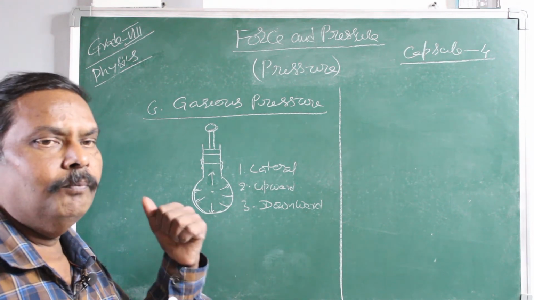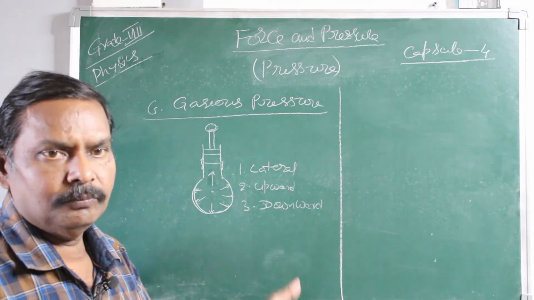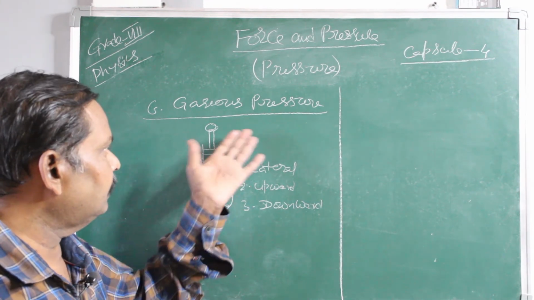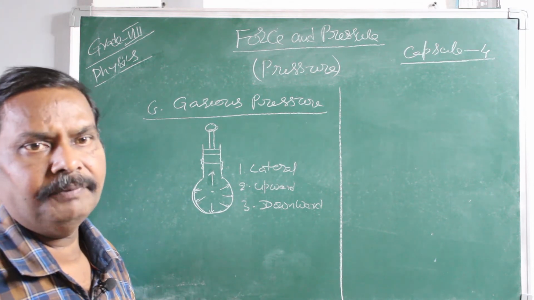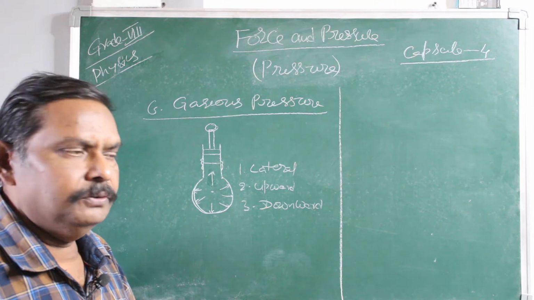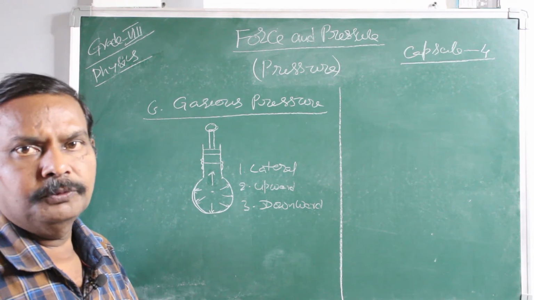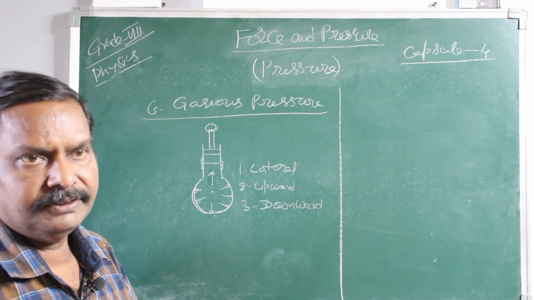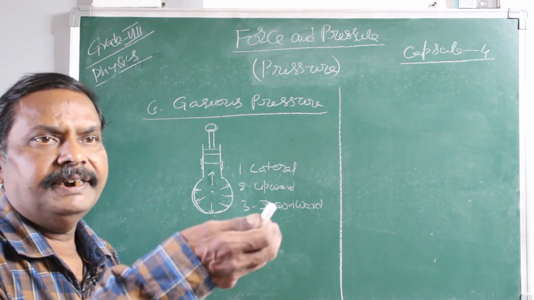In all directions, the pressure will be exerted when air is pumped into the balloon. When you pump more air, the pressure will be more and it bulges more also. So this is a simple activity to show that air can exert pressure. In the same way, you can see pumping air into the tires and tubes of two-wheelers and four-wheelers. When you pump air, the tire will be inflated.